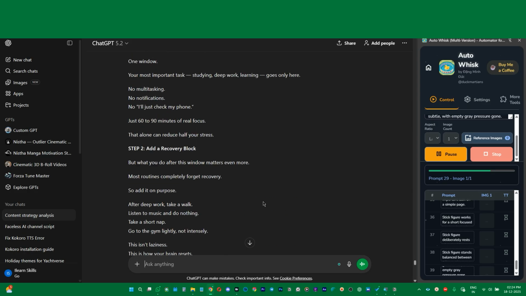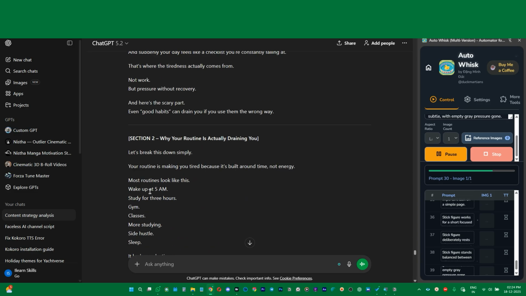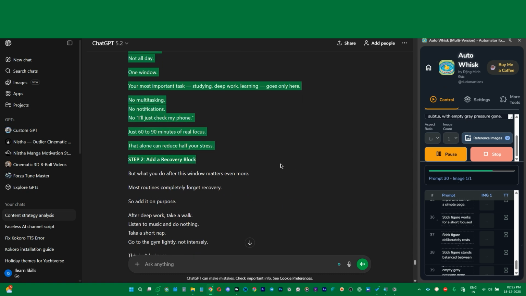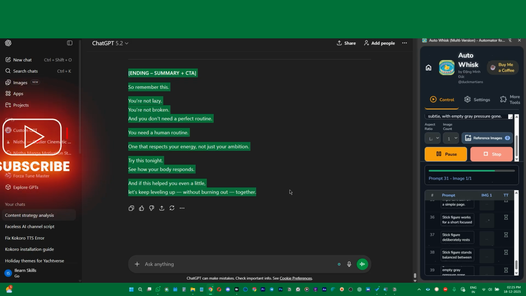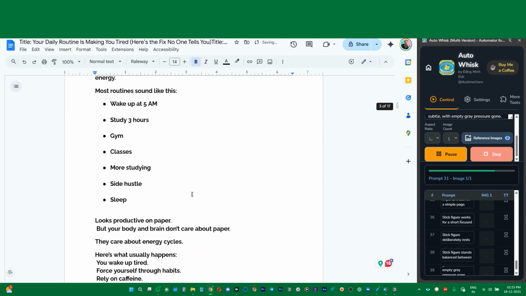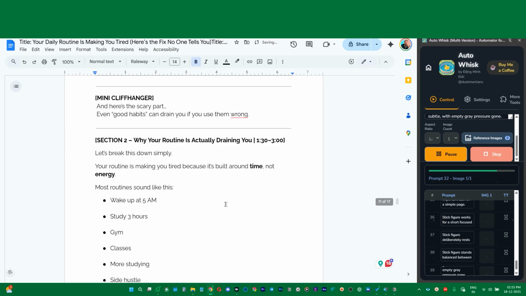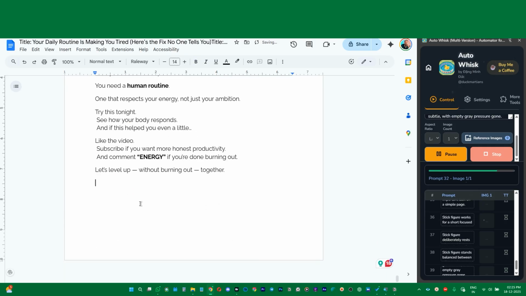Okay, so now we have got the clean script, you can see. That's good. Now we are going to copy the entire script. We will not copy the hook, we'll just copy this one. I am telling you everything in detail so that you understand what problems you can face. Go back to our script template, and in the end we are going to paste it. We'll keep the original script as it is so that at the time of editing, if we need any reference, we can go to the original script. So let's enter it, and this is the original, this is the script.